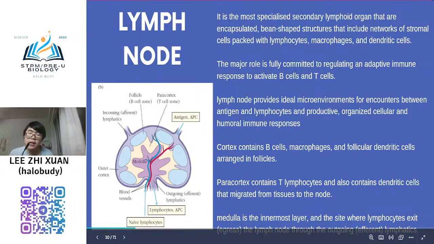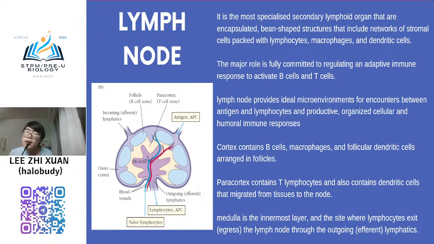Lymph node, I think these terms everyone has heard many times. I think in SPM you also learned, and then you know that lymph node, the general function, plays a role in immune response. It contains many leukocyte, many white blood cell to trigger immune response that you learned in SPM, right? But actually lymph node is very complex, and also many adaptive immune responses occur there.